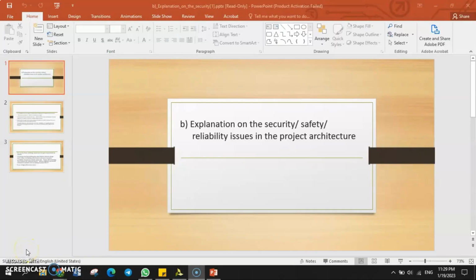Hi, Assalamualaikum Doctor. My name is Shahrul Zain Muhammad. Okay, today I would like to present my part, the explanation on security, safety, and reliability issues in our project, the flood monitoring system. By using the Zynq 7000 SoC FPGA for implementation and optimization, we get good security and reliability for our project.